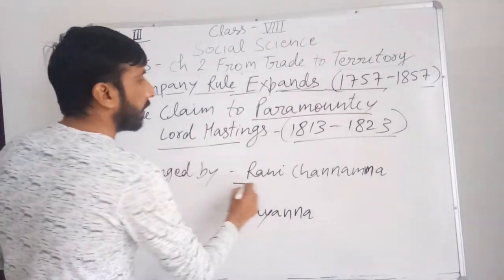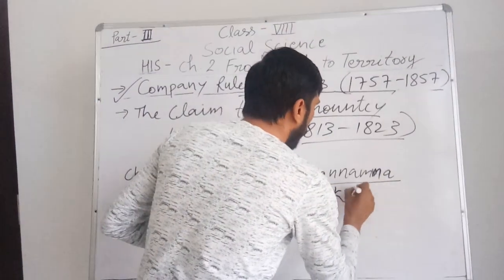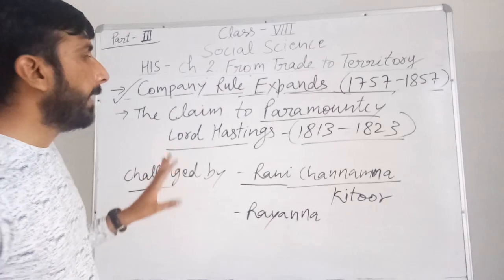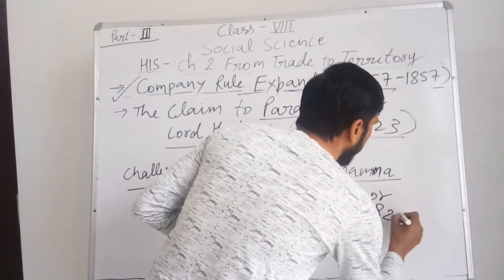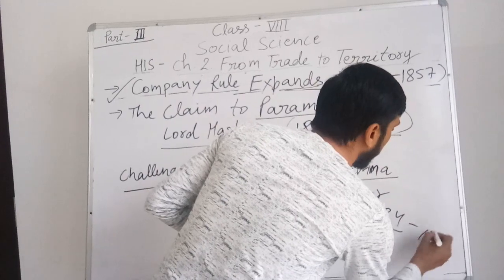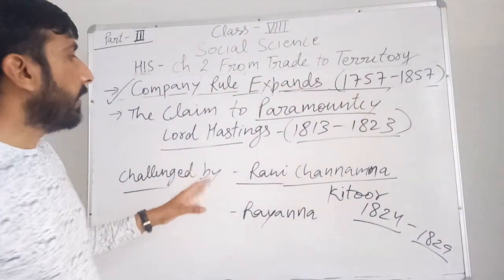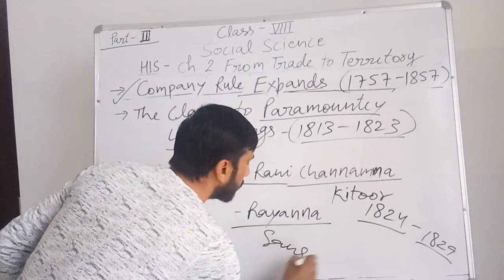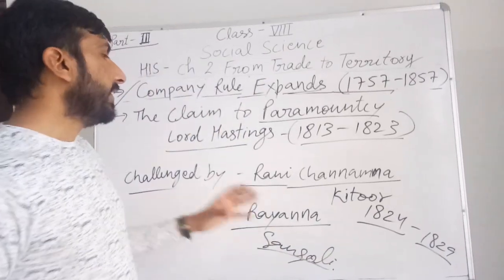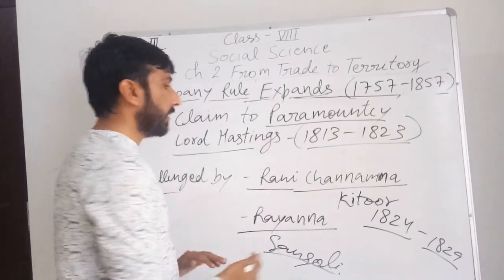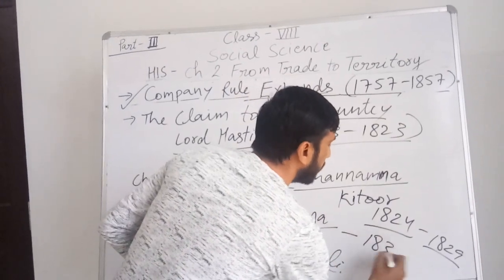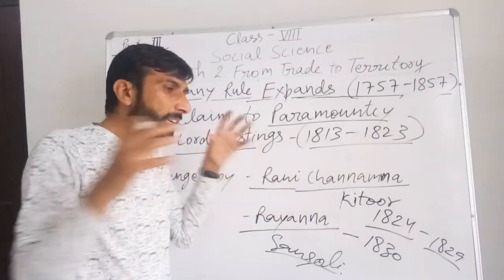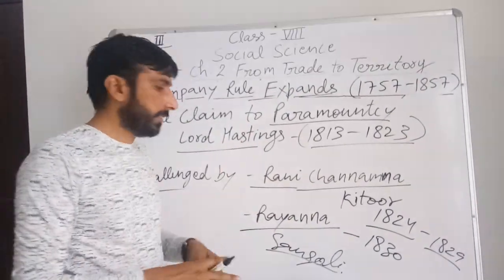For example, Rani Channamma. She was Rani of Kittur in Karnataka, right? She completely opposed this policy and she was arrested by the British in 1824, and later she died in prison in 1829. After her death, Rayanna, a chowkidar of Kittur in Sangoli, resisted the British and this policy, but later he was arrested and hanged in 1830. So this was the claim to paramountcy. Through this policy, the British wanted to establish their control over the Indian rulers.